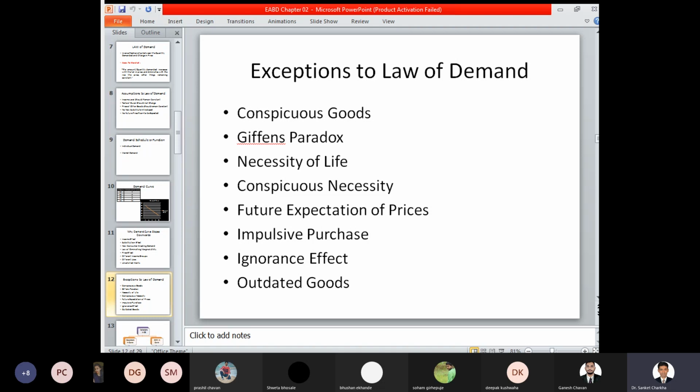For example, if the party lasts for around 1 hour, food is consumed for that hour and everyone is satisfied. But if the party continues for 4, 5, 6 hours, then after 6 hours hunger is generated again, and you start consuming those products again. So here, the law of demand is not applied. Whether there is a need, a necessity, based on the requirement of that particular time, you start consuming those products, and accordingly you purchase them.